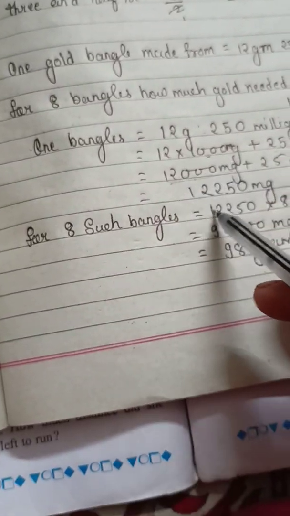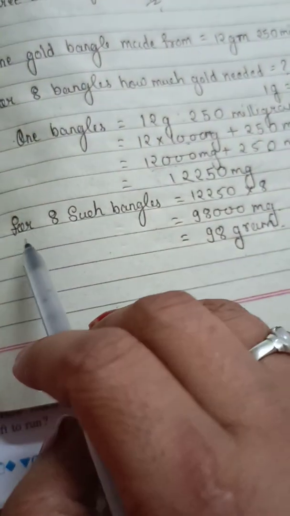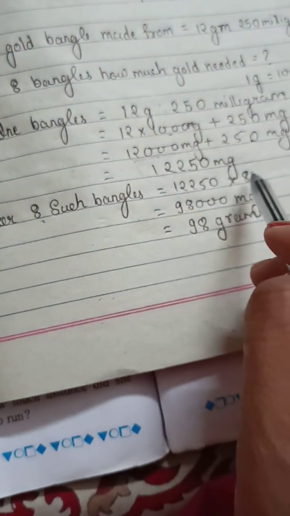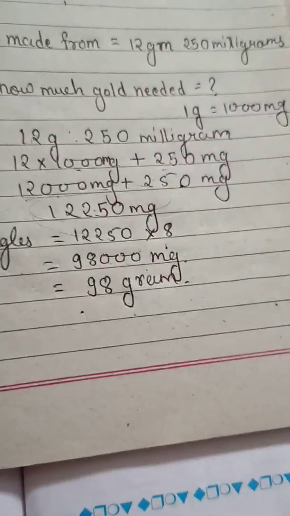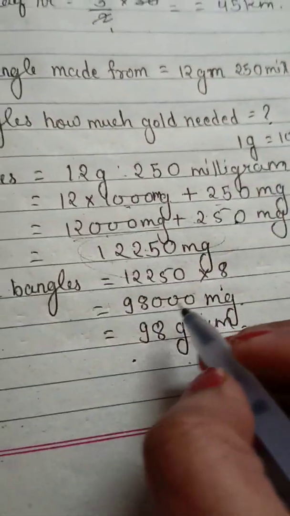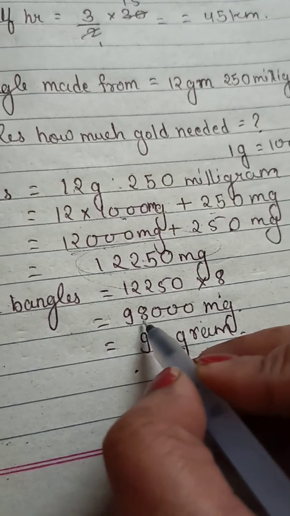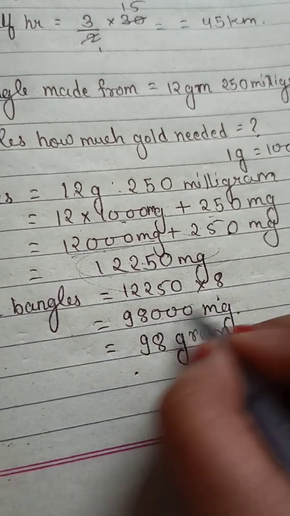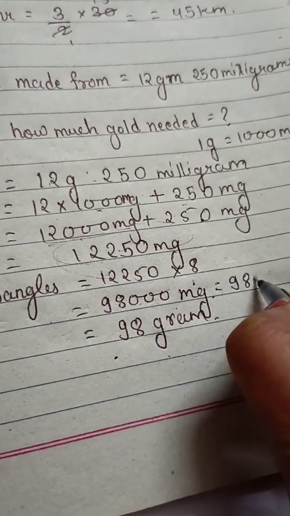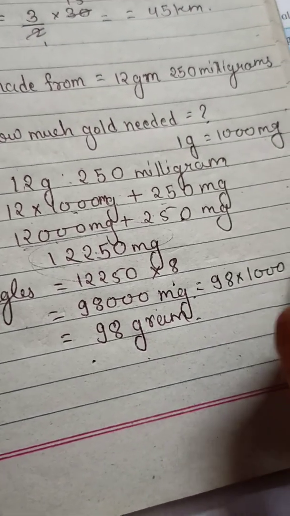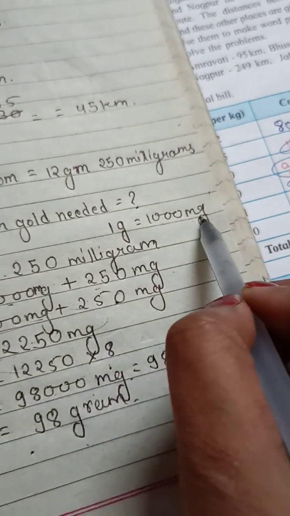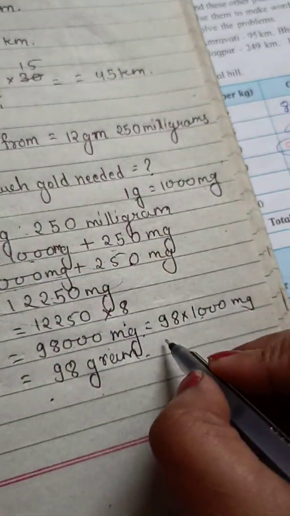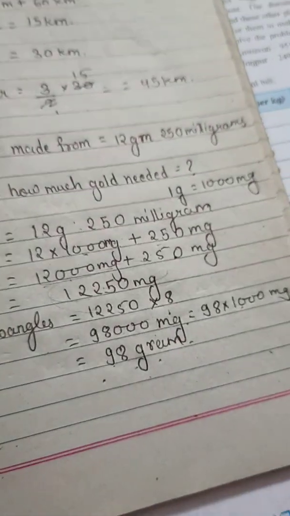So for one bangle they need this much gold. Now we have to find for 8 such bangles. What we have to do? We have to multiply this by 8. Whatever answer you get will be the gold needed for 8 bangles. Now what we have got? 98,000. Okay, but what does 98,000 mean? It means 98 multiplied by 1000. So 1000 milligram, how much is it? 1 gram. So this will become 98 grams. Understood?